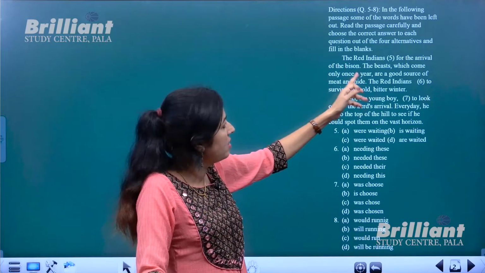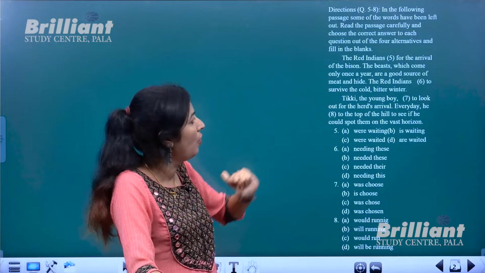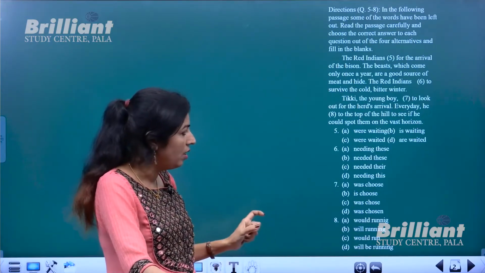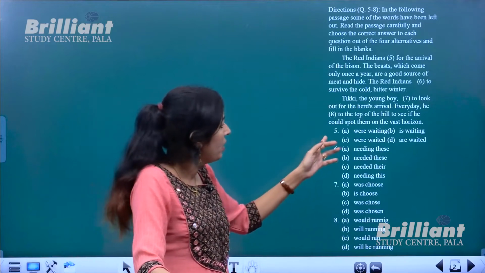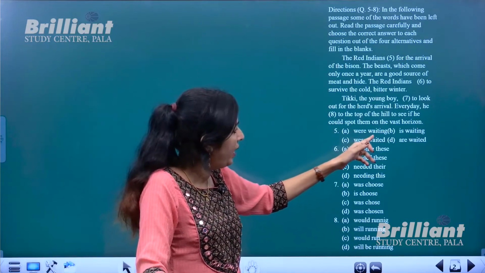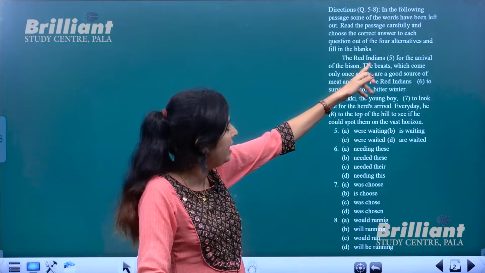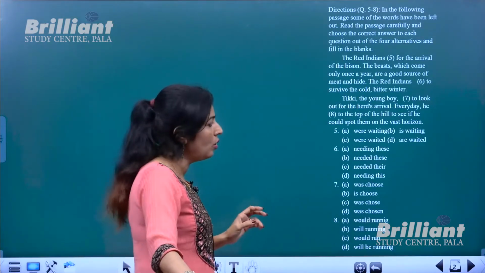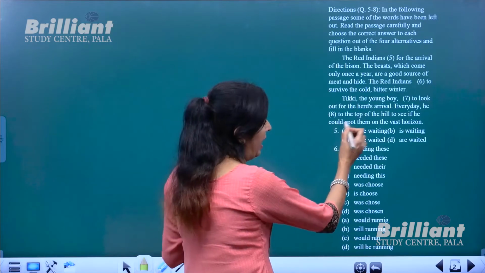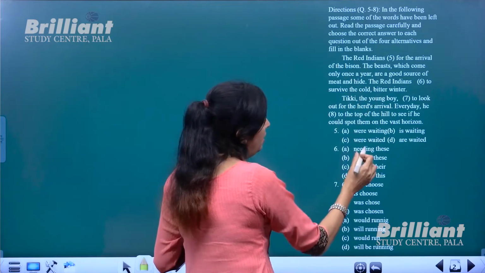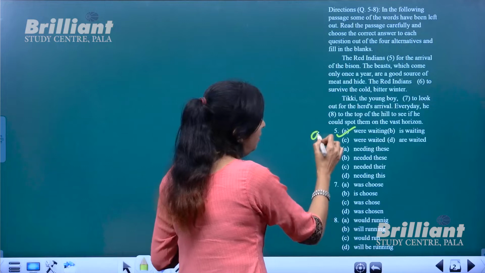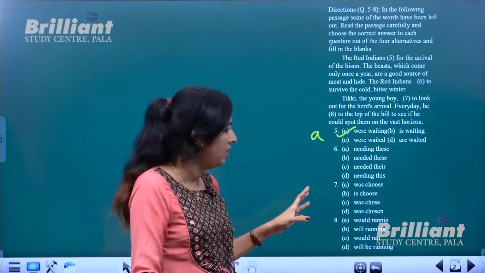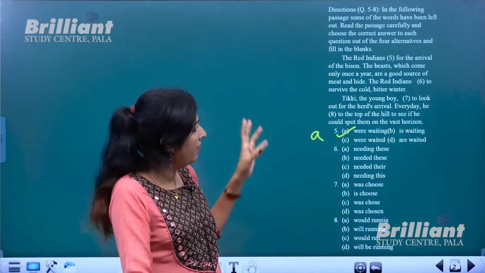The Red Indians dash for the arrival of the bison. They might be waiting, right? So here are the options: were waiting, is waiting. Red Indians is plural, and the ing form of the verb is required. So we can choose between A and B, and since it is plural, option A, were waiting. The Red Indians were waiting for the arrival of the bison.